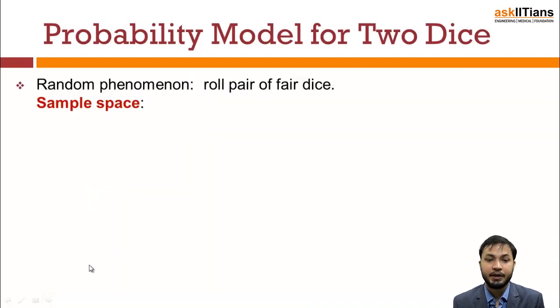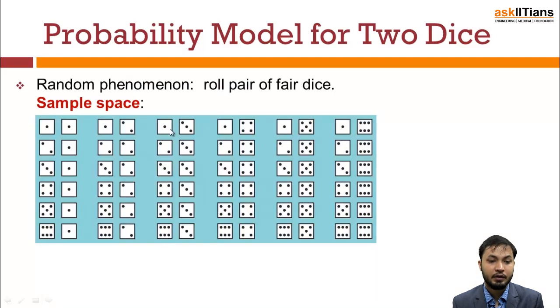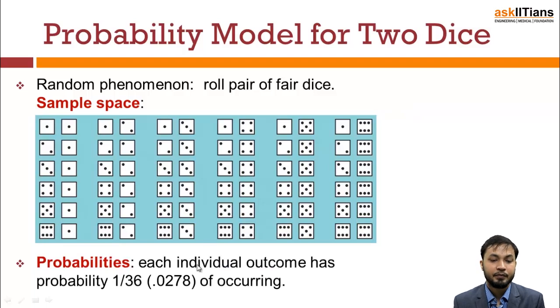This is the probability model for 2 dice. You see, these are in total 36 cases. One common from the first die, and then 6 different possibilities, then 2 common. If you match them all, you will find that they cover almost everything. So the sample space for 2 dice is 36. Each individual outcome has a probability of 1/36.